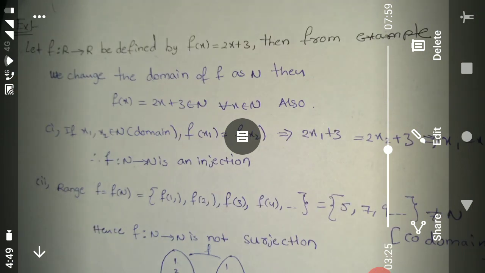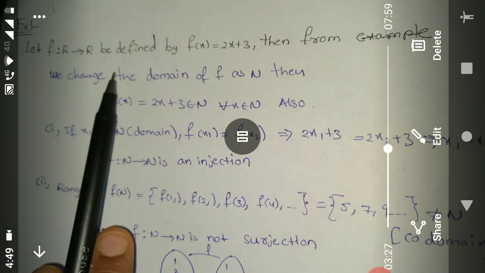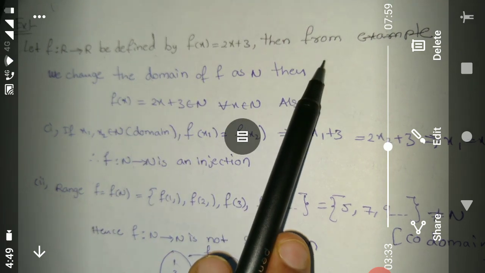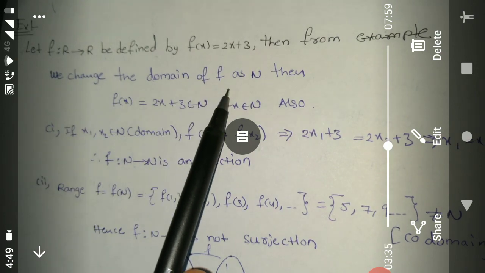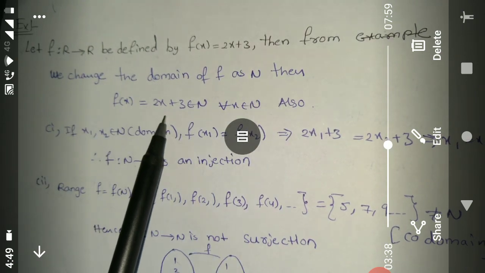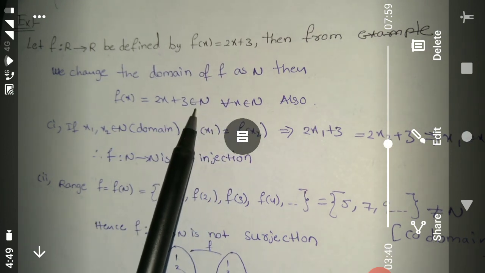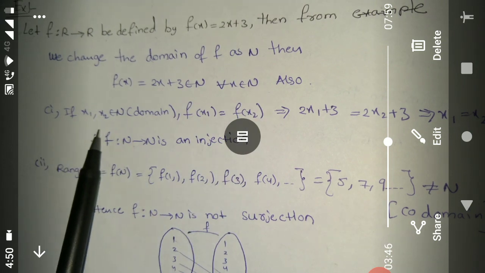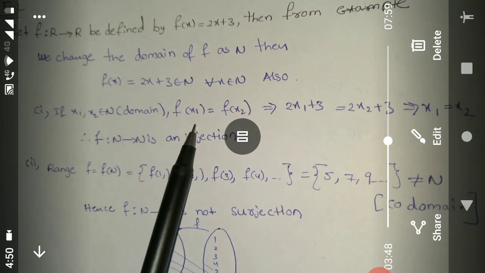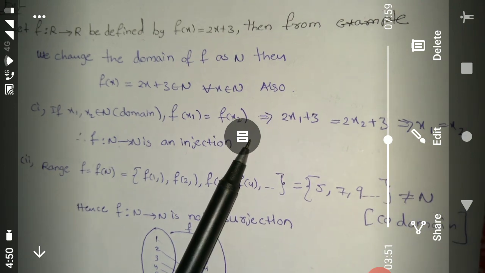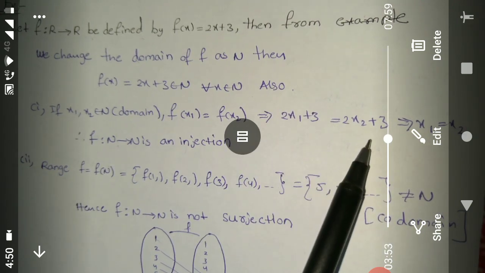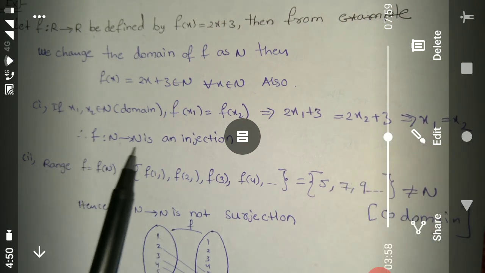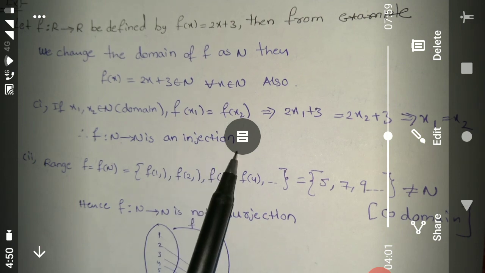For example, let f maps R to R be defined by f of x is equal to 2x plus 3. Then we change the domain of f to N. Then f of x is equal to 2x plus 3 belongs to A for all x belonging to N. If x1, x2 belongs to N, f of x1 is equal to f of x2, that implies 2x1 plus 3 is equal to 2x2 plus 3, that implies x1 is equal to x2. So f maps N to A is an injection.